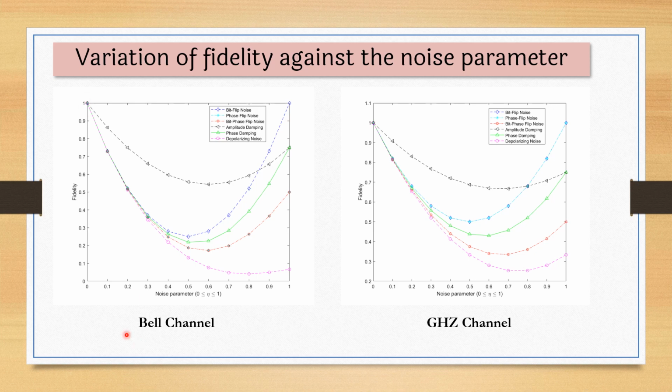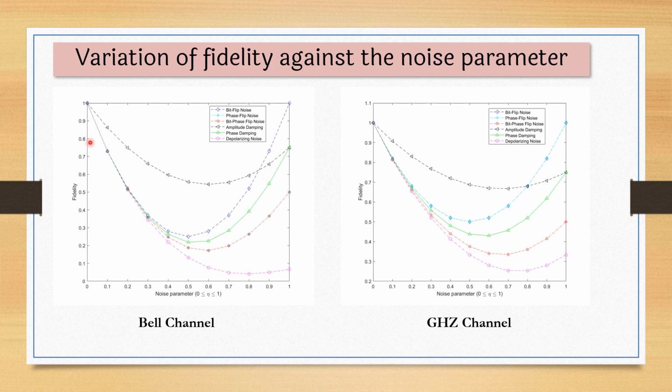As the noise parameter starts increasing, the fidelity starts dropping, and in some of the cases, like you can see that this pink one is a depolarizing noise, the fidelity keeps on decreasing, and it reaches its minimum when eta is equal to 1, means the noise parameter becomes maximum, the fidelity becomes the minimum in the case of depolarizing noise.